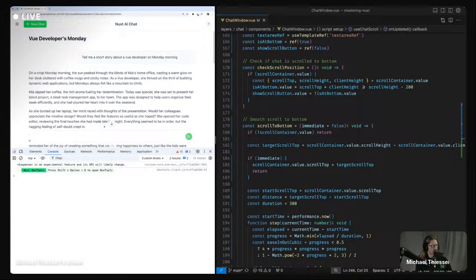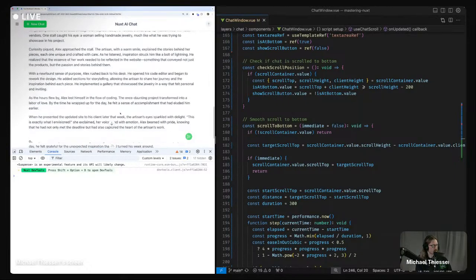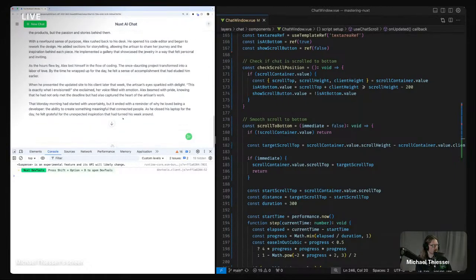Because once I can actually click on it, then it works fine. It doesn't actually update. The button should disappear once I hit the bottom here. So for whatever reason, this is not getting updated correctly.